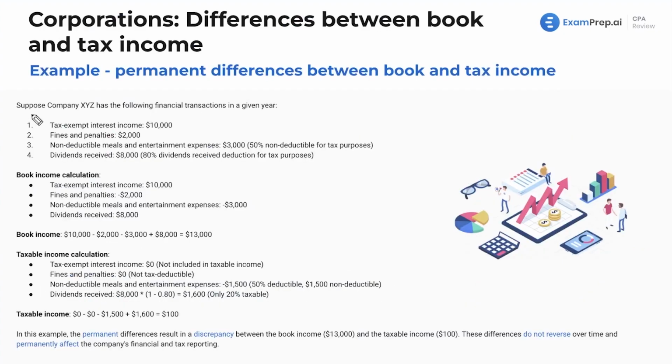Let's run through an example here. Suppose that company XYZ has the following financial transactions in a given year. Got a few here. You may recognize some of these as temporary or permanent differences. We'll come back to those. Here's our calculation of book income.